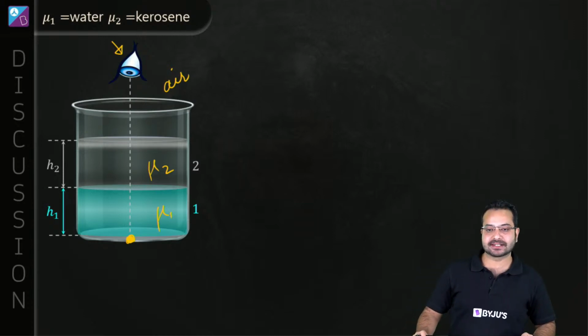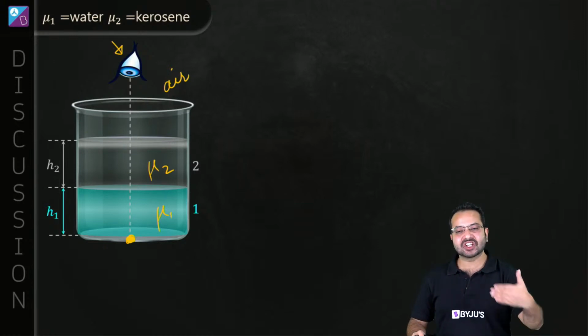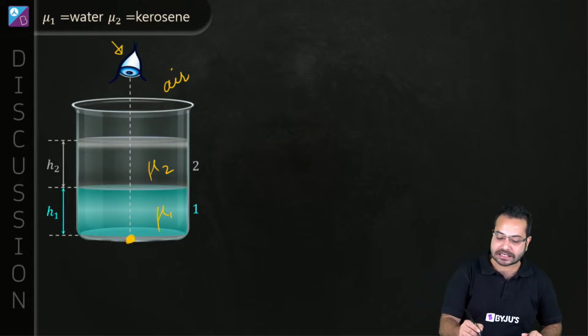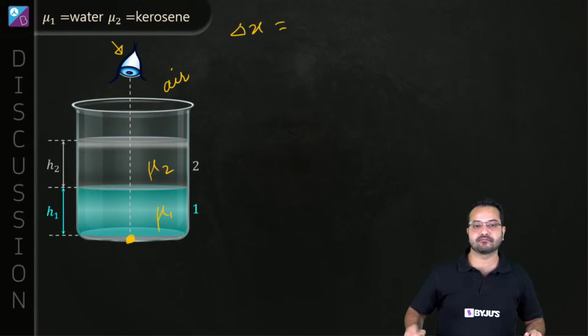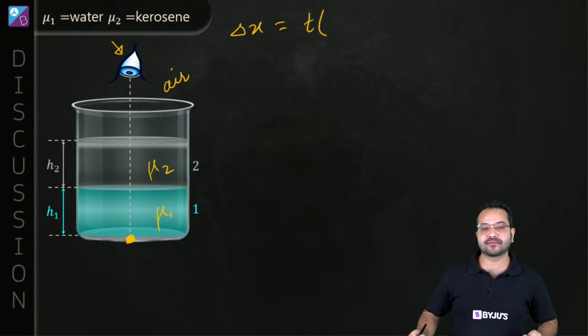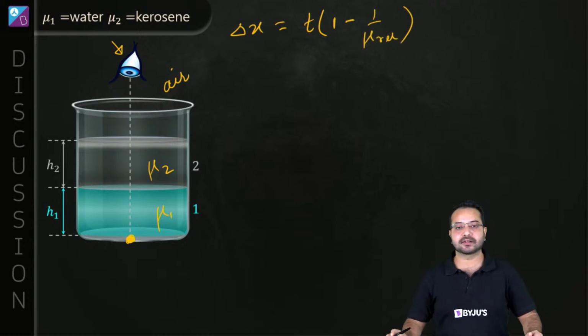Priya, very close. Yes, certainly. We are talking about real and apparent depth. And just a step after real and apparent depth, we understand or we study what is the apparent shift. Is that correct? Yes, Piyush is also right. So apparent shift is given by the thickness of the medium into 1 minus 1 upon mu relative. Is that correct? Okay.